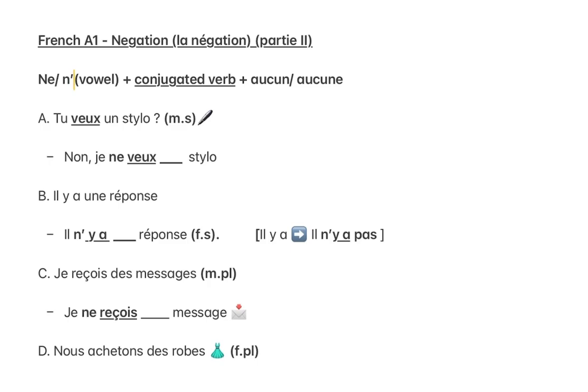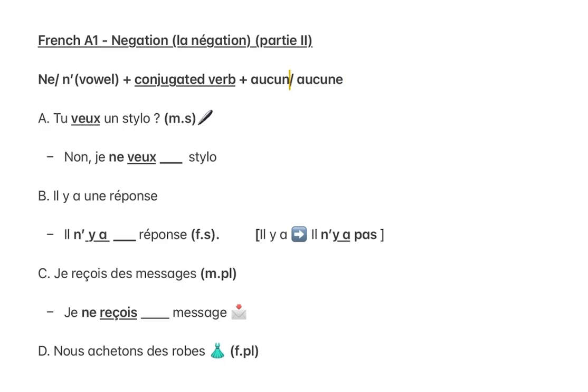However, in this video, we'll see another way of negating a sentence, that is using aucun or aucune. Aucun or aucune, both of them mean none or not any.